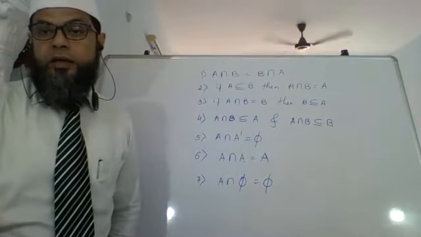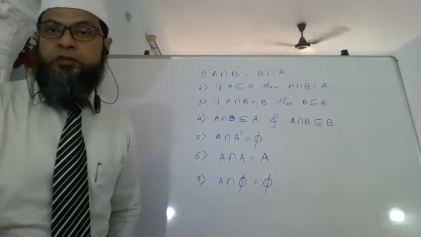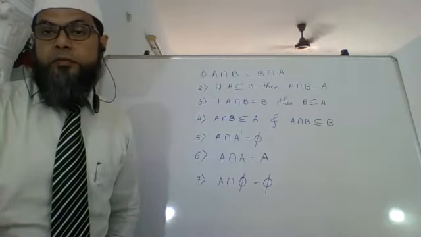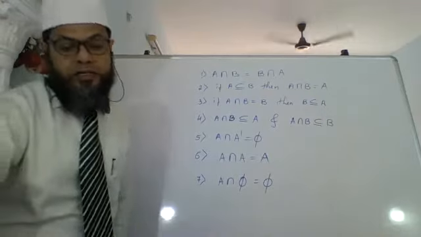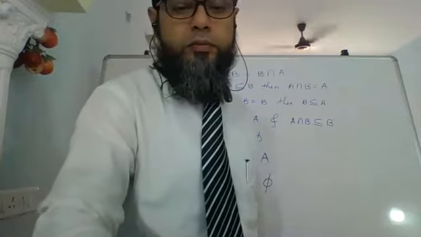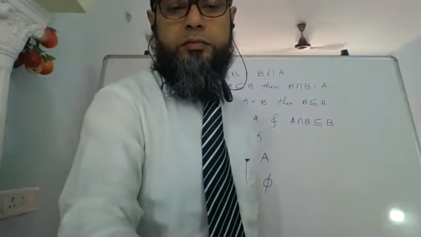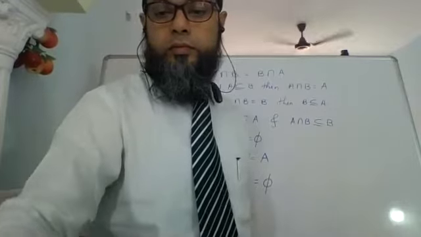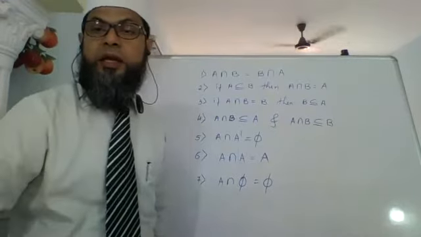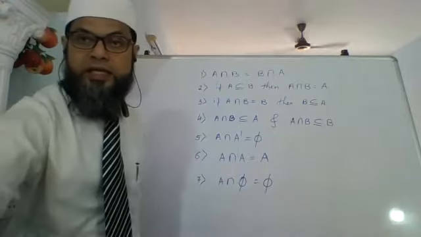When there is no common element in sets A and B, then they are called disjoint sets. Now, what does that mean?